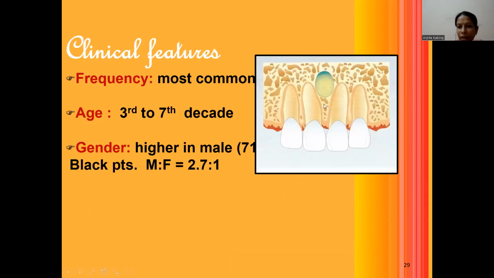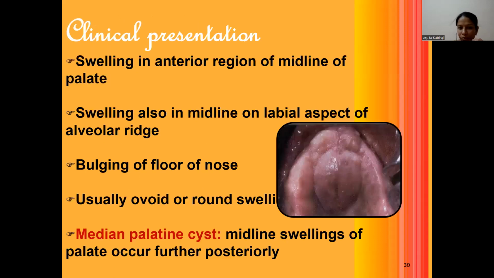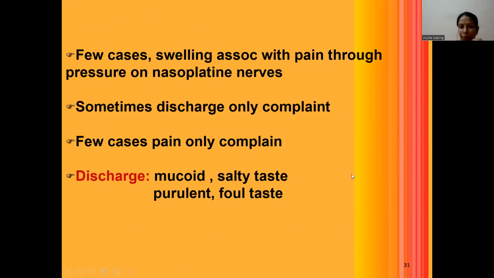Clinical features: mainly it occurs in the incisive canal, in between the incisors, in the 3rd to 7th decade of age, and it is higher in males. Clinical presentation is swelling in the anterior region of the midline of the palate and the labial aspect of the alveolar ridge, and there is bulging of the floor of the nose. It is usually ovoid or round in shape, and midline swelling occurs mostly in the palate.